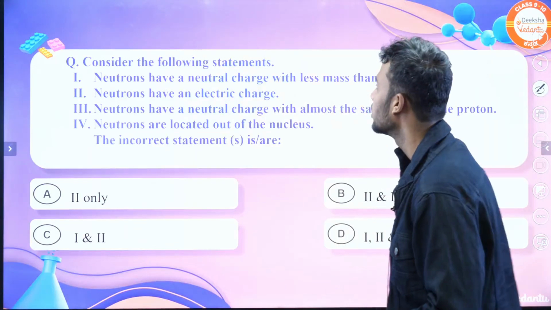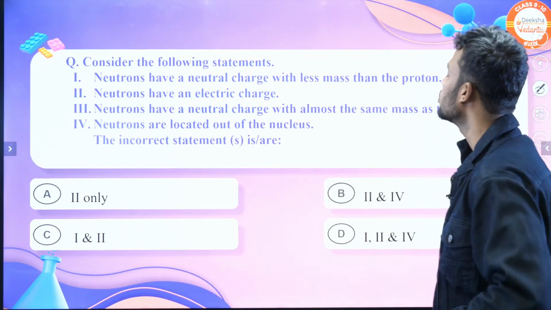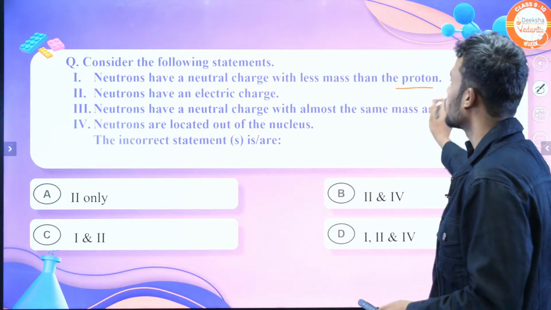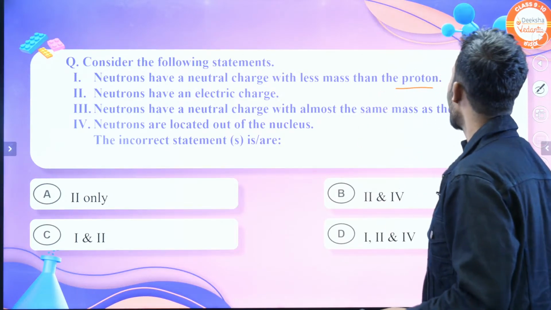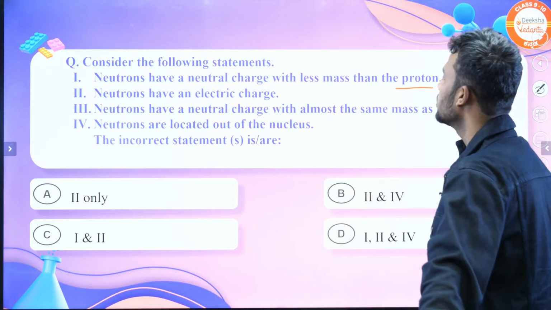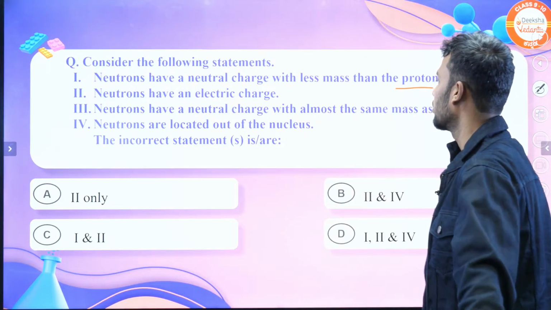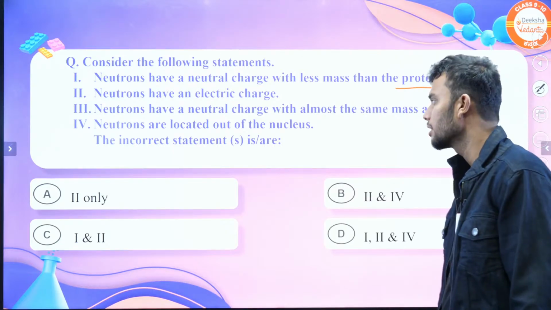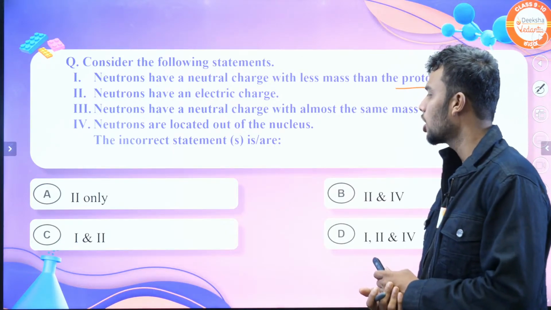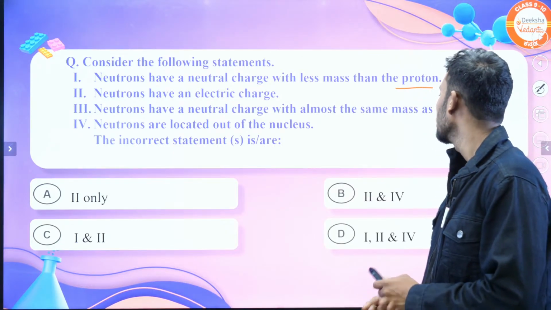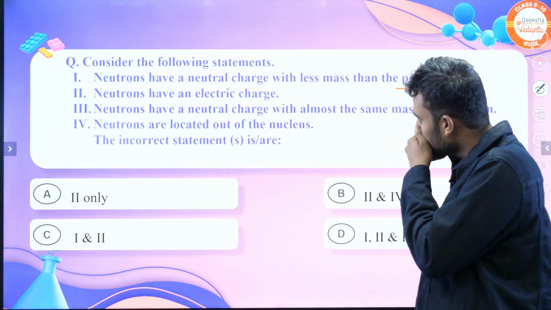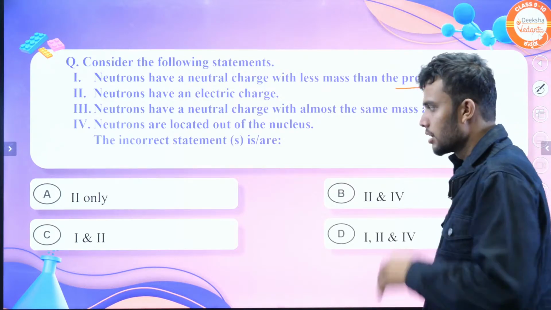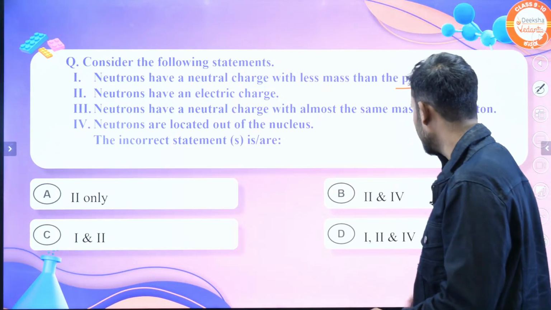Okay students, let's solve. Consider the following statements. One: neutrons have a neutral charge with less mass than proton. Two: neutrons have an electric charge. Three: neutrons have a neutral charge with almost the same mass as the proton. Four: neutrons are located outside the nucleus. Which of these is incorrect? Option A, second only; option C, 1 and 2; 2 and 3; and 1 and 4. Okay students, what is the answer? The answer is option D.